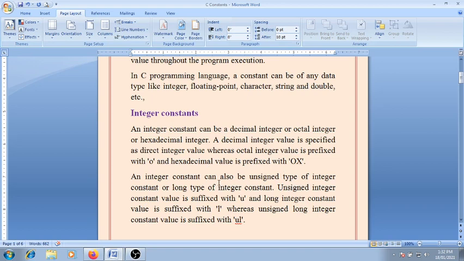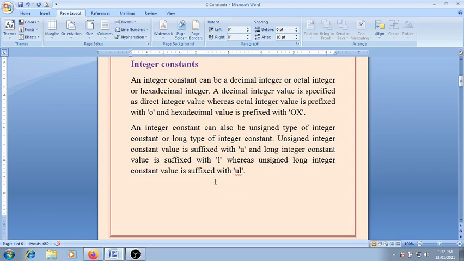So an integer constant can also be an unsigned integer constant or a long integer constant. The unsigned integer constant value is suffixed with U, and a long integer constant value is suffixed with L, whereas an unsigned long integer constant value is suffixed with UL.